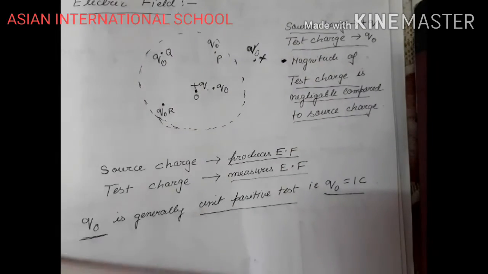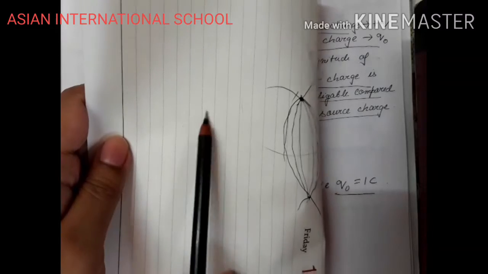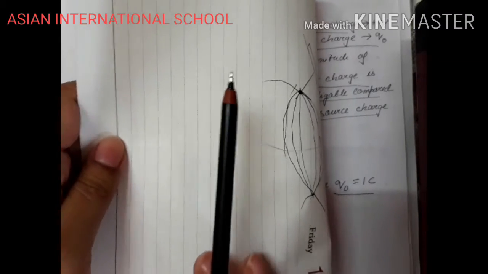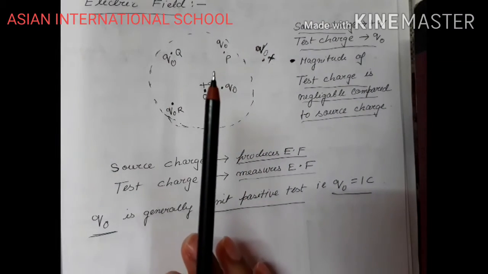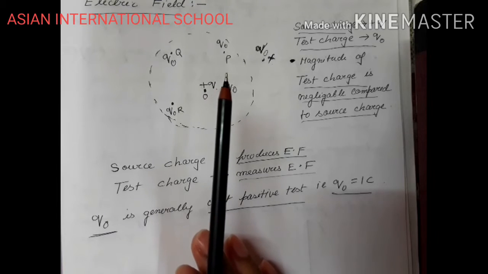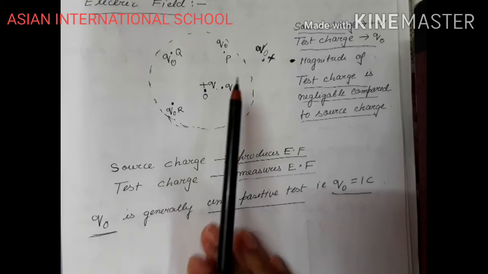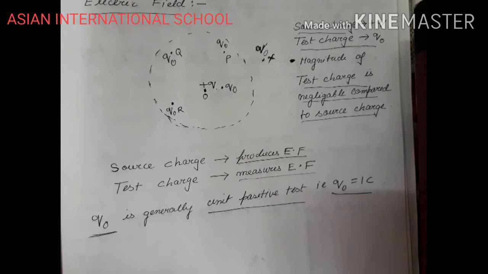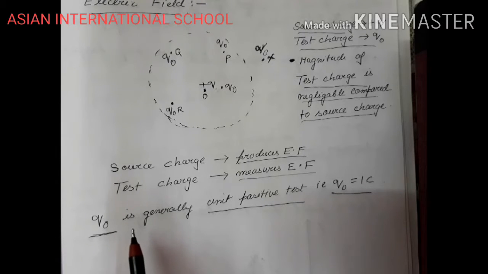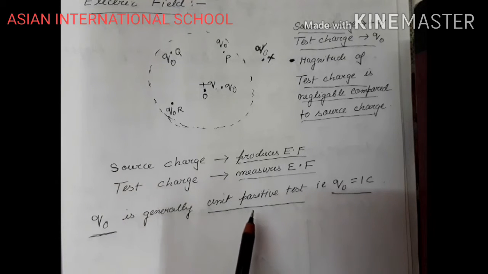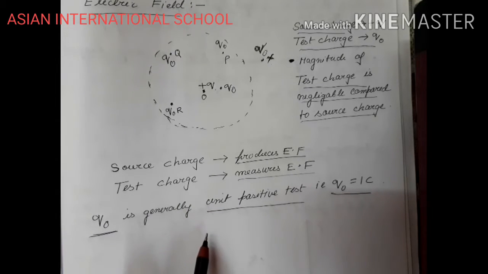This page has some dimension, right? So obviously, if I want to measure the electric field because of the presence of a source charge, that source charge will have some dimension. Compared to that source charge, the unit positive test charge which we take is always very small.